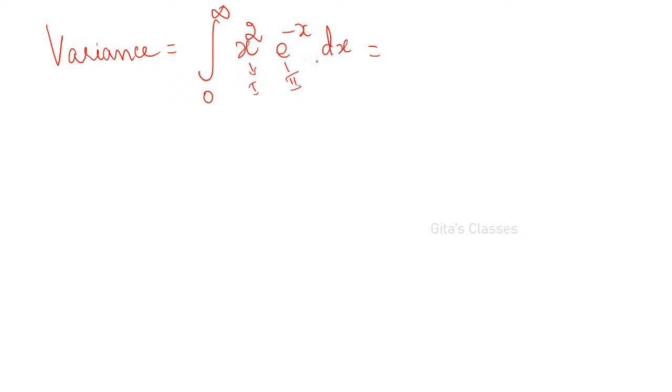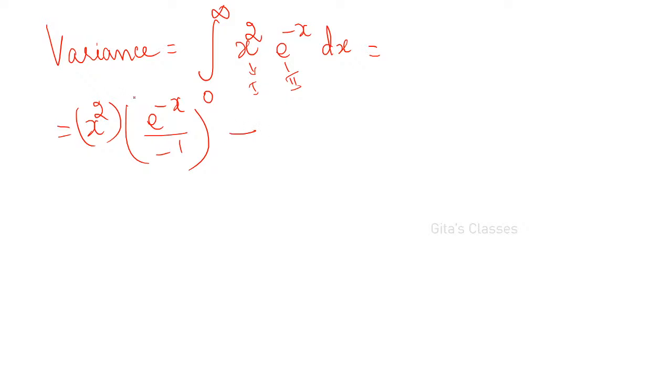That is, variance is equal to the integral from 0 to infinity of x squared into e power minus x dx. How will you integrate? Always remember, you take this as first function, this as second function. First you write the first function in the first bracket. This integration is very simple. X squared you write it. Integrate the second function, e power minus x by minus 1. You write in two separate brackets and start with plus.